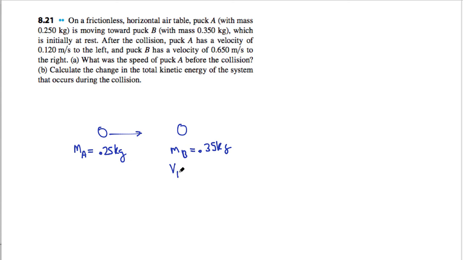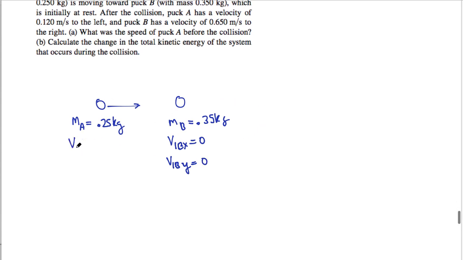Puck B has an initial velocity, so actually we'll do this. We'll say initial velocity V1B in the x is 0, and V1B in the y is 0. Now we don't know anything about the initial velocity of A, so I'm going to write that. V1A in the x, don't know. V1A in the y, don't know. So this is all my before.